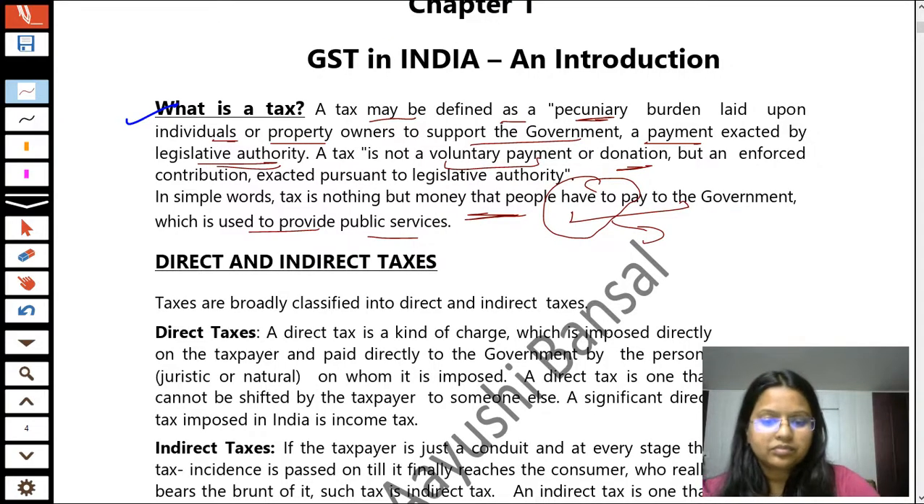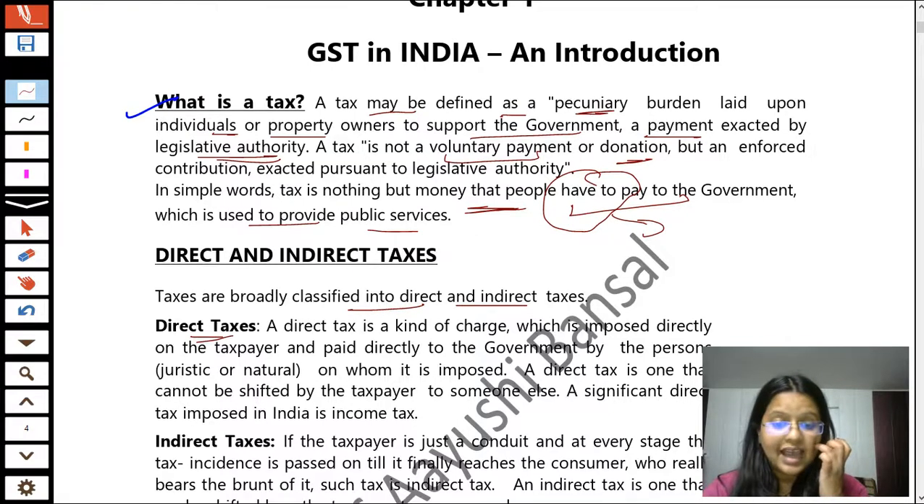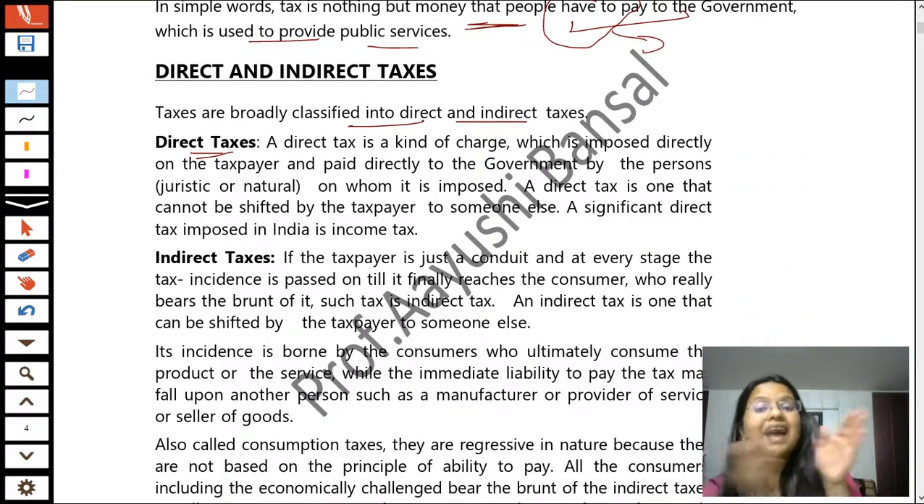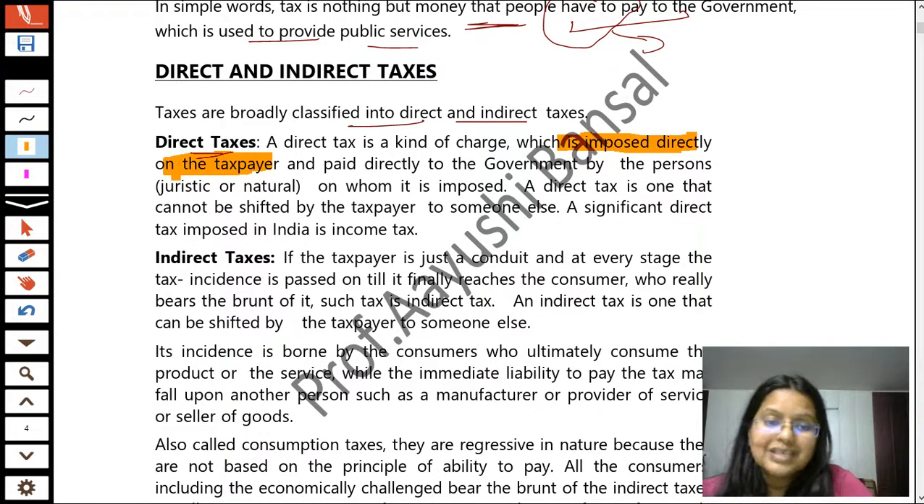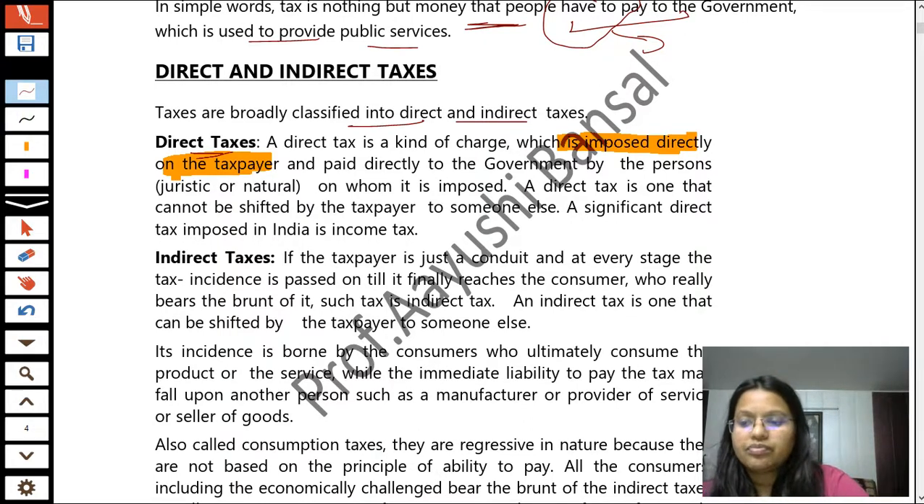Now students, taxes are broadly classified into direct and indirect taxes. Direct tax is a kind of charge which is imposed directly on the taxpayers. Students, take out your highlighters. I will recommend that you take the highlighters with you, not the pencil or the pen, and highlight the important words which I am highlighting. It is going to help you. And students, just for general knowledge, the marker and highlighter are different things. Try to take the highlighter because it will catch the attention more.